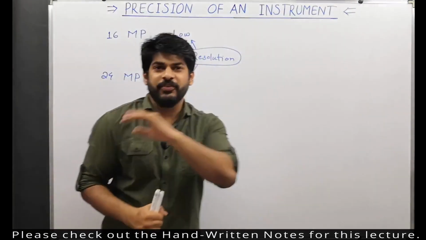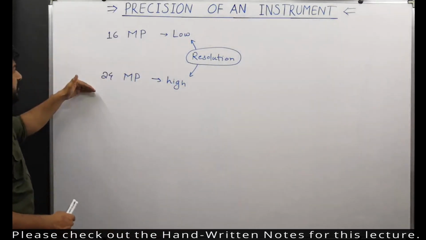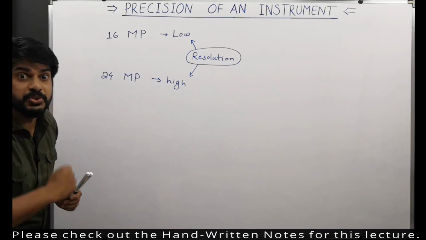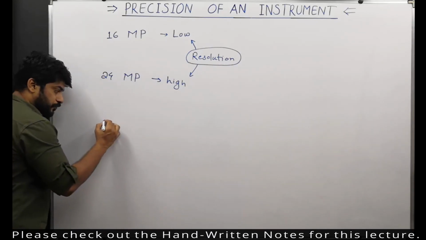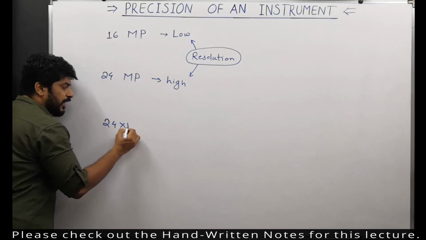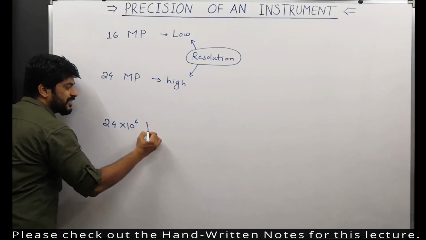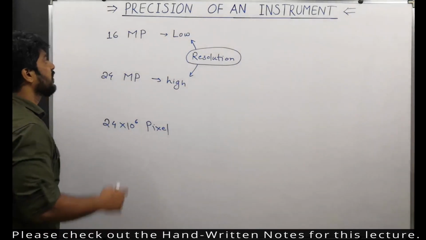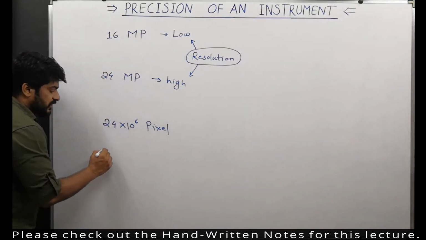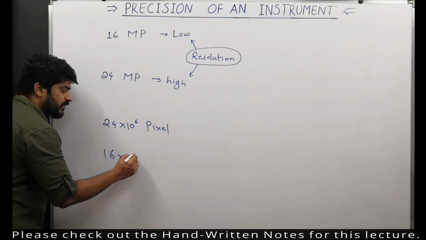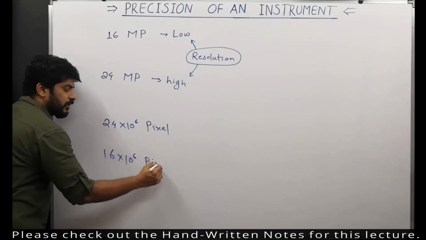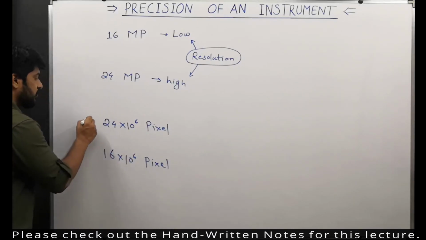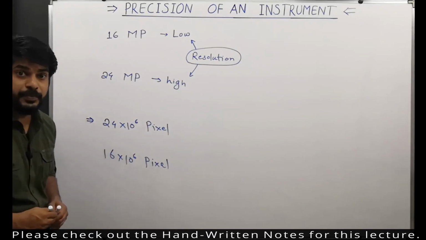Now definitely you can see the numbers. 24 megapixel, what do you mean by mega? Mega is nothing but 10 raised to 6. So it's 24 into 10 raised to 6 pixels, and 16 is 16 into 10 raised to 6 pixels. So definitely you can understand which one is bigger. This one is the bigger number.